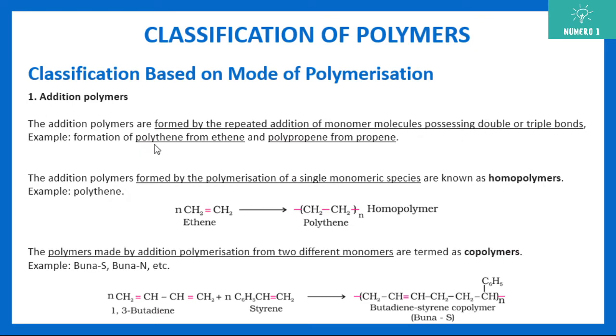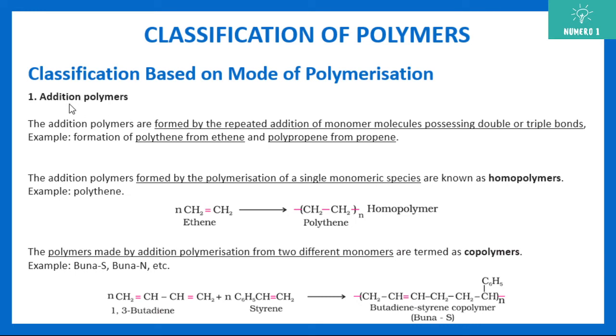Like the formation of polythene from ethene, which had a double bond and was getting converted into a single bond. Similarly, polypropene from propene. We have propene and it makes polypropene, same process. So these are some of the addition polymer examples. They should have double or triple bonds and then they will extend to themselves.